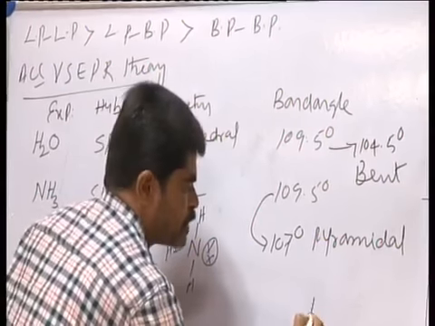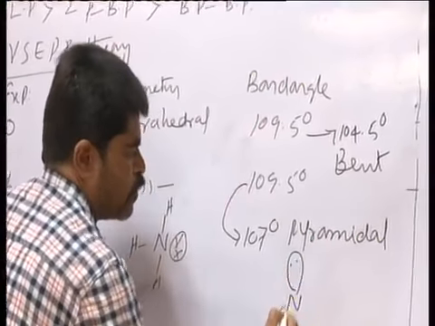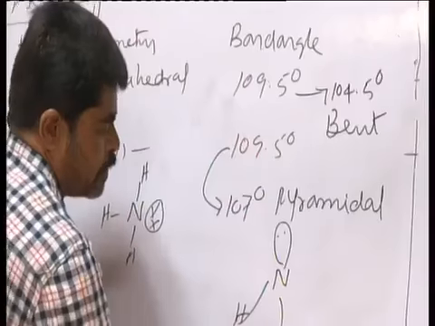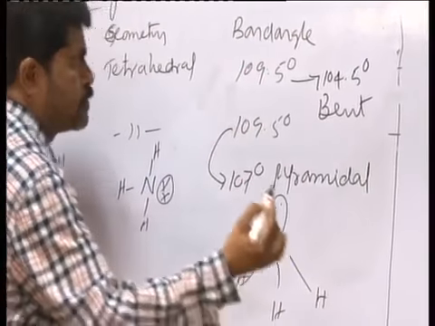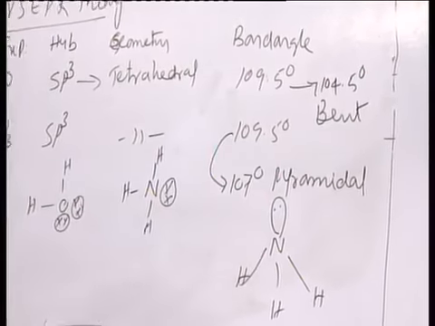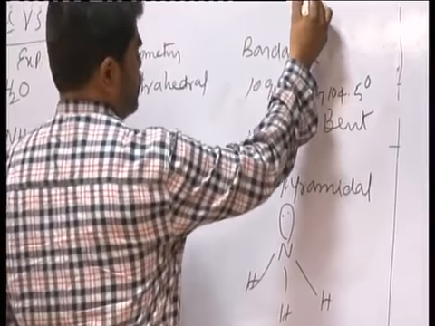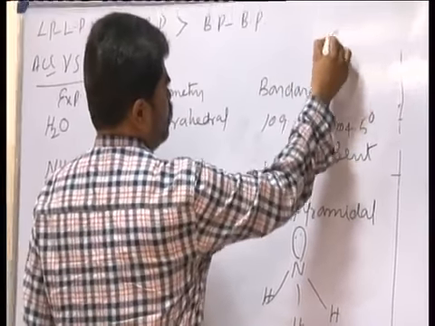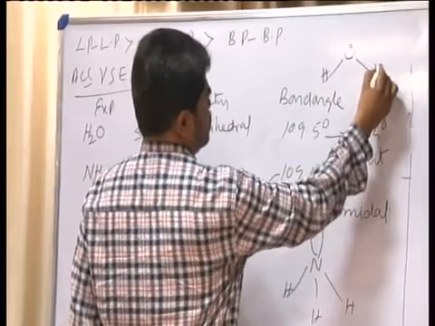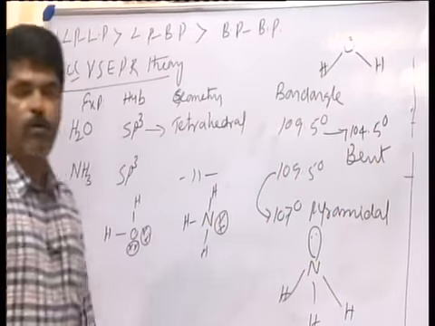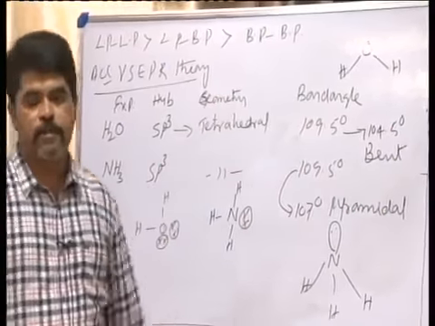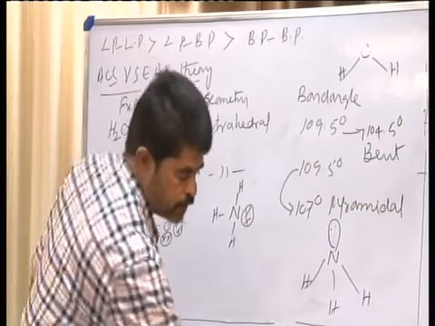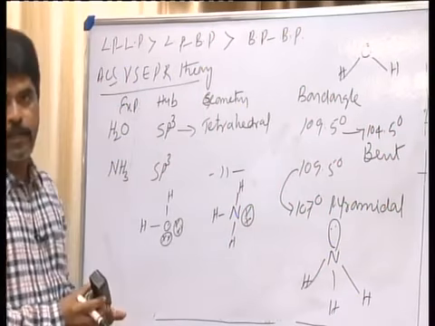You can write the pyramidal shape like this: one lone pair, hydrogen, hydrogen and hydrogen. Whereas water you can write as O, H, H, and there are two lone pairs of electrons. That's all regarding it, according to VSEPR theory.